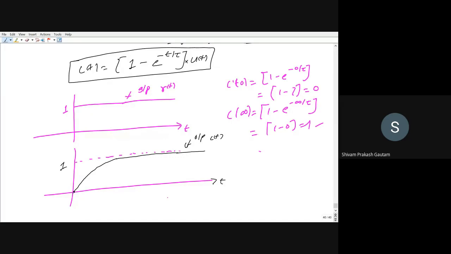At t is equal to 0, the value of c(t) is 0, and at infinity it is equal to 1, which is obvious because you are providing 1 as an input. At infinity the input is 1, so whatever output you get will be equal to your input only. Now, looking at this part, from where to where can I call it the transient response?